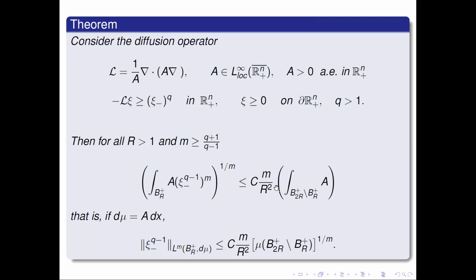Actually, this is much prettier if you write it with respect to the measure given by this, call it, I don't know how, the invariant measure generated by the diffusion operator.